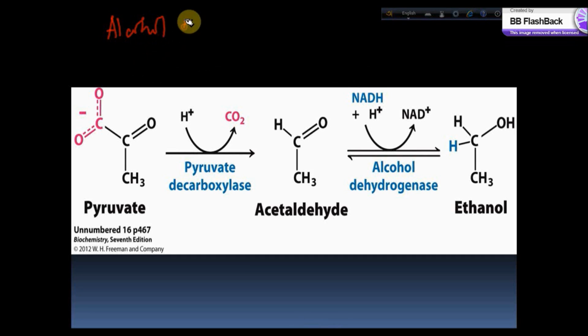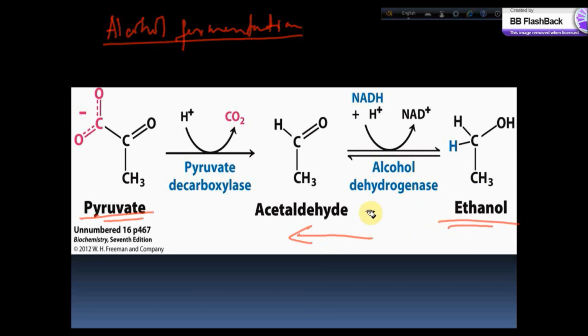Alcohol fermentation. This kind of fermentation can be seen in certain bacteria which take pyruvate and produce ethanol as a byproduct. They metabolize pyruvate, and when we consume ethanol, we do just the opposite pathway of this, which means we go in this direction to remove ethanol from our body.